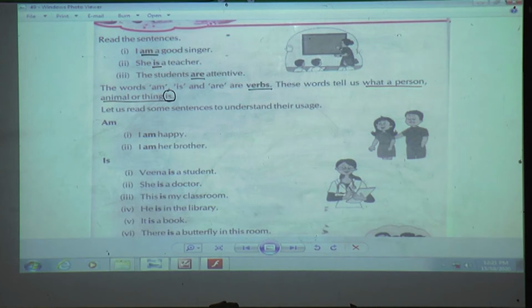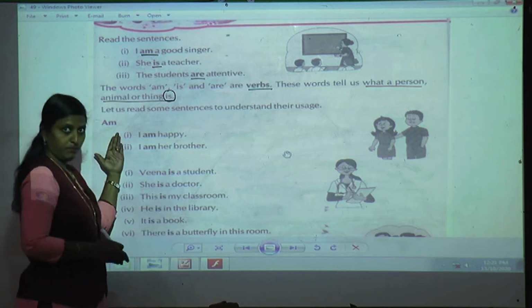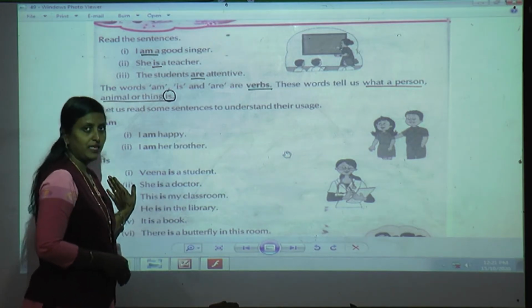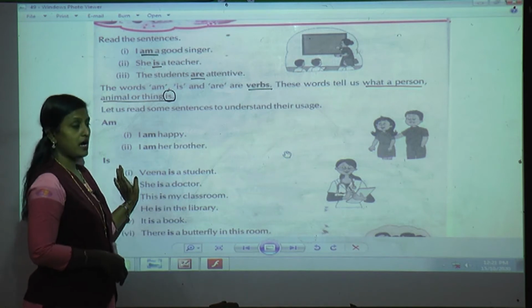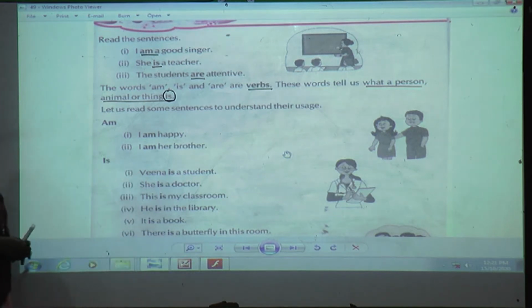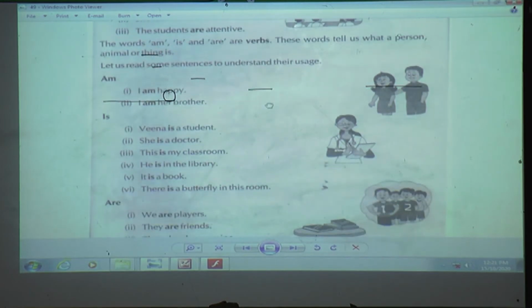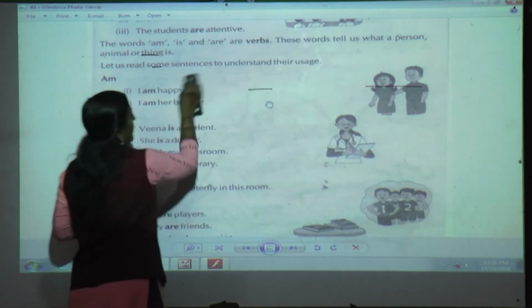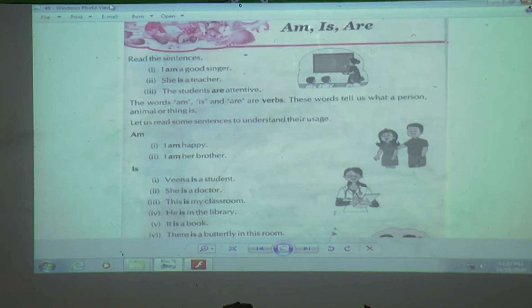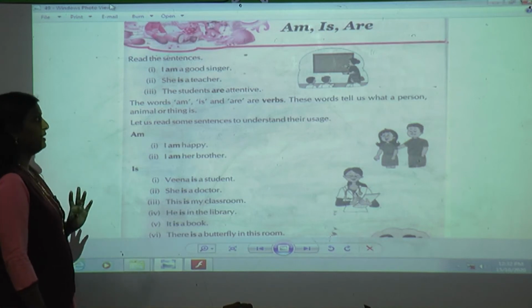Now you will read some sentences to understand their usage, meaning how we are going to use am, is and are, and when. Ready? Pay proper attention, students. We'll start with am.